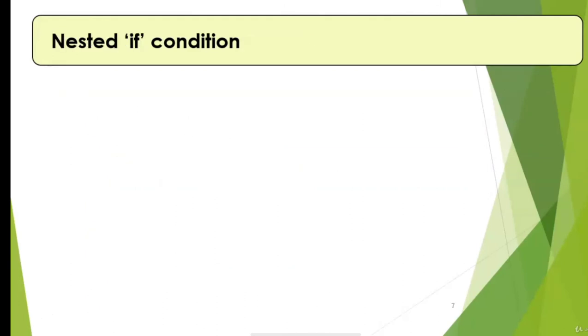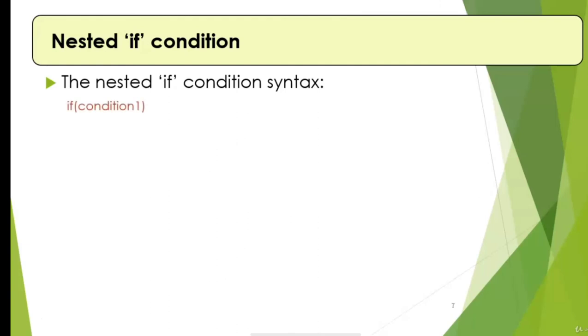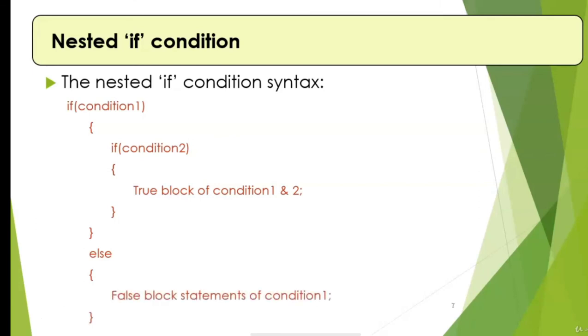Let's discuss nested if conditions. The syntax for the nested if condition is as follows. Basically, we have to follow the syntax of the if condition, but inside one if condition there is another condition, condition 2, and all the rest is similar to what we discussed earlier. Note that the inside if can also have a corresponding else, which is not shown here.